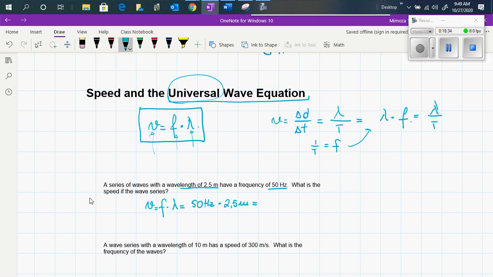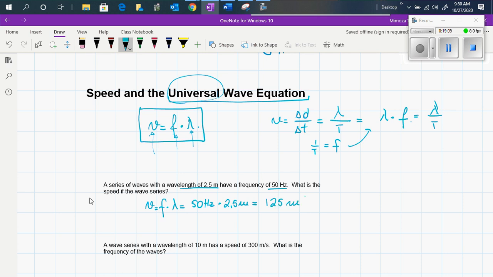The length that completes one full cycle of the wave is 2.5 meters, and 50 hertz means that we see this revolution completed 50 times in 1 second. And now in your calculator, 50 times 2.5 will be